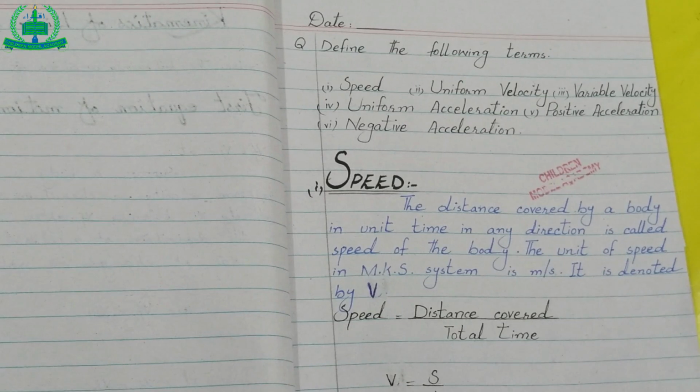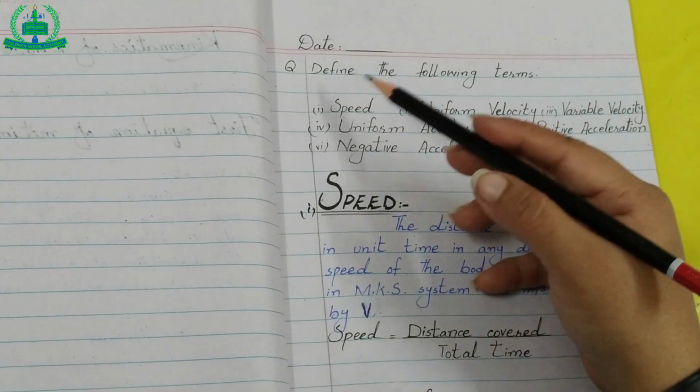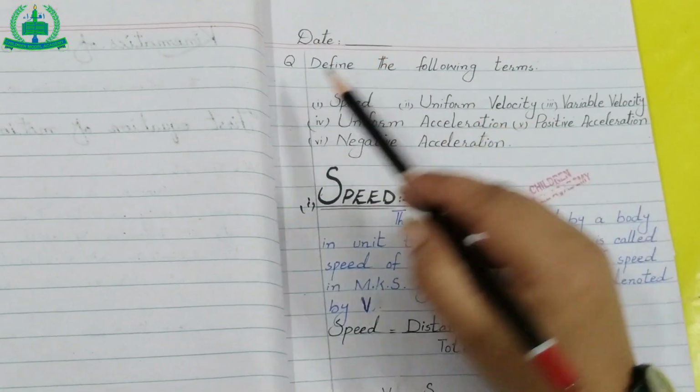Now I am giving you homework. Open your physics register, draw margin, mention date. Question.